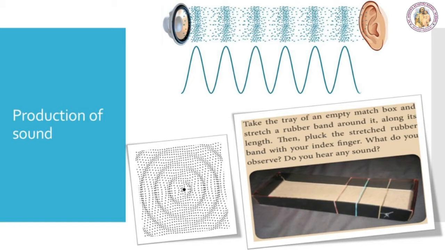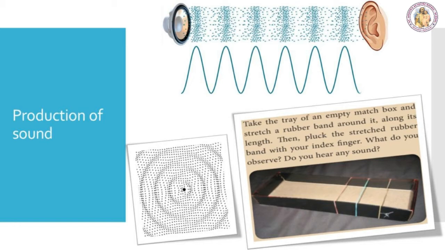First, we are going to see a simple activity. Take the tray of an empty matchbox and stretch a rubber band around it along its length. Then pluck the stretched rubber band with your index finger. What do you observe? Do you hear any sound? On plucking the rubber band, it starts vibrating, isn't it?